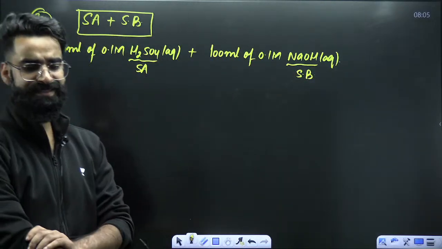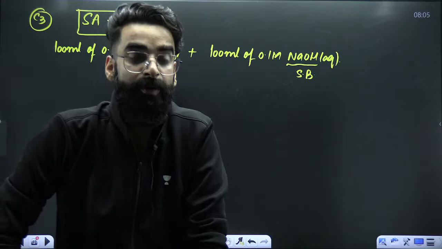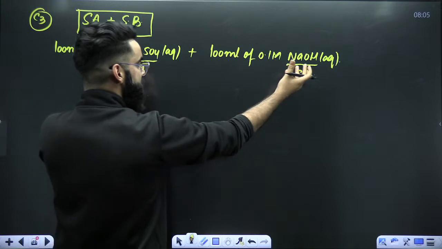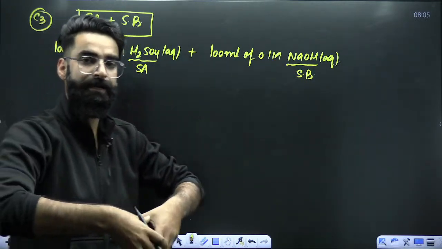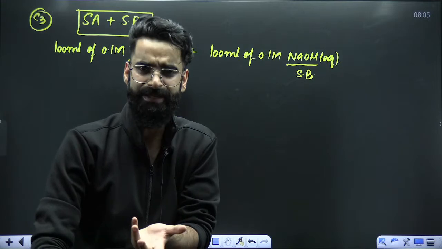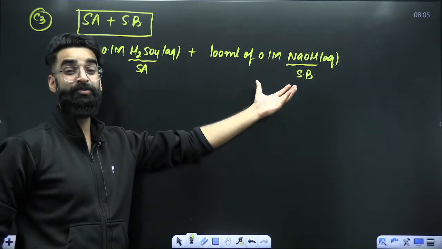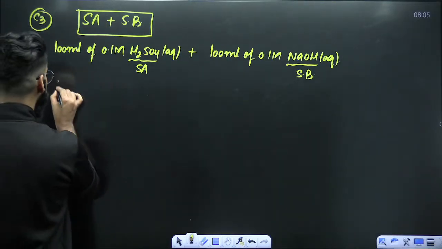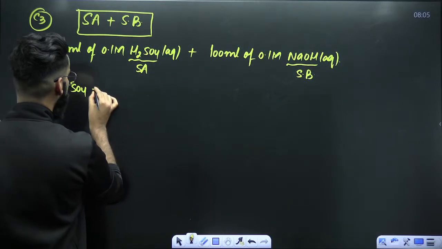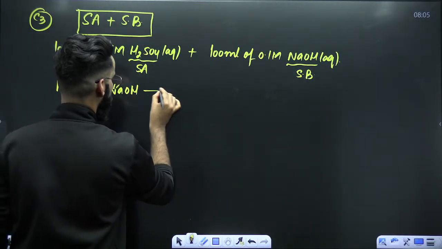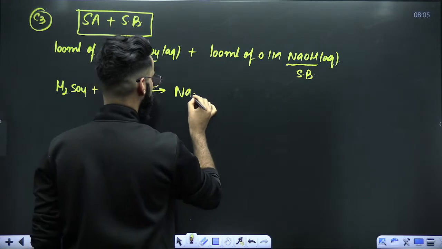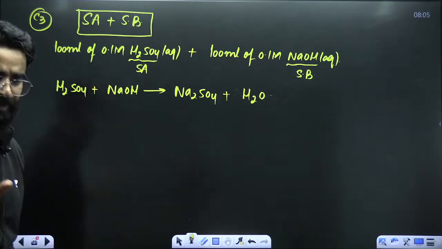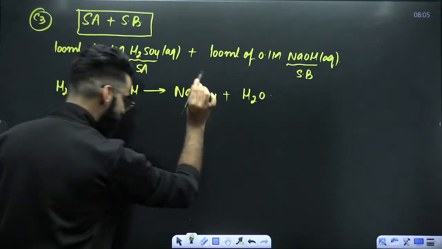Now, you know, when acid reacts with a base, it leads to the formation of salt and water. You have got a strong acid on one side, strong base on another side. When you put them in the same container, they'll show a reaction. Acid will react with the base. So I would say H2SO4 will react with NaOH and it will lead to the formation of Na2SO4, and you are getting water as well. Right? Clear till here?